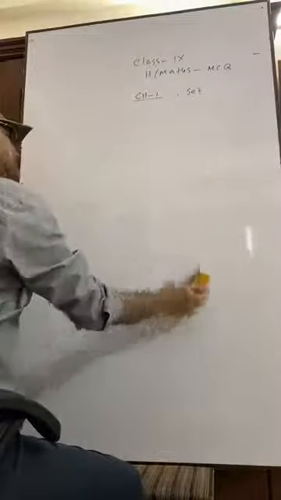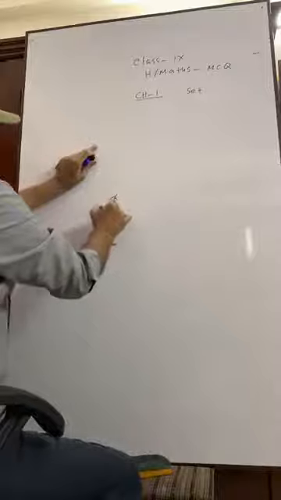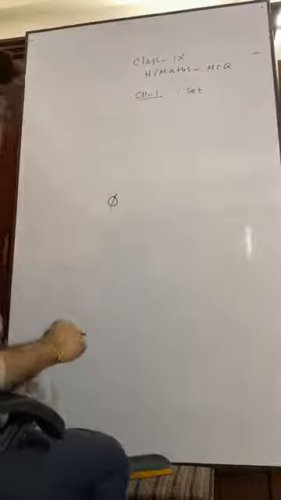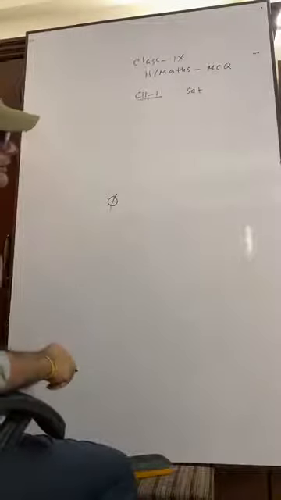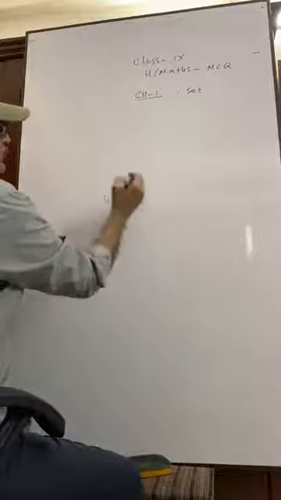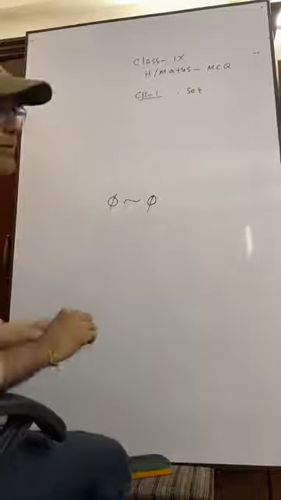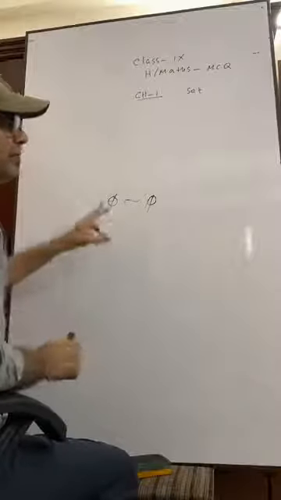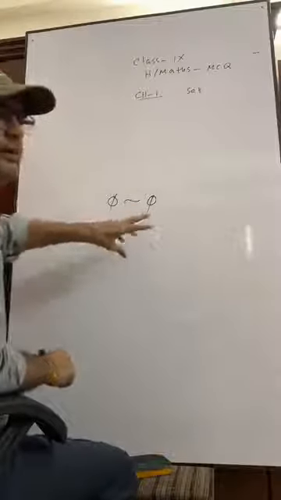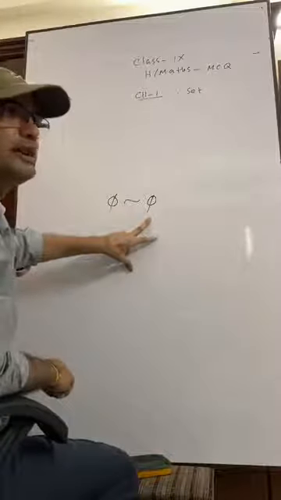Now, write down. This is an empty set. Have you got the empty set? What is its equivalent? You understand? For the empty set, this is the equivalent sign. Empty set is equivalent to itself.